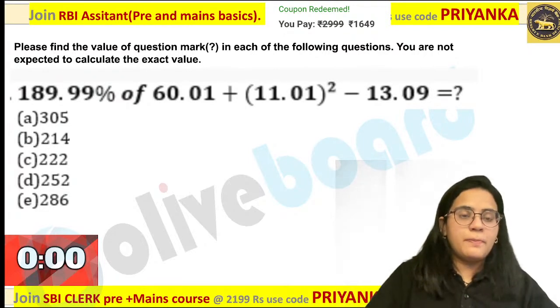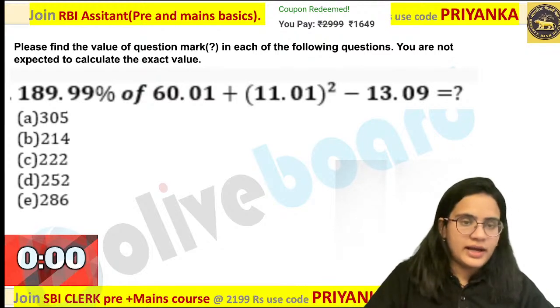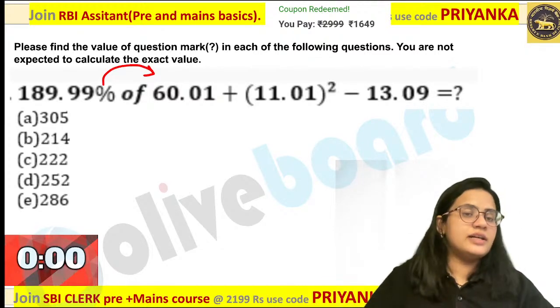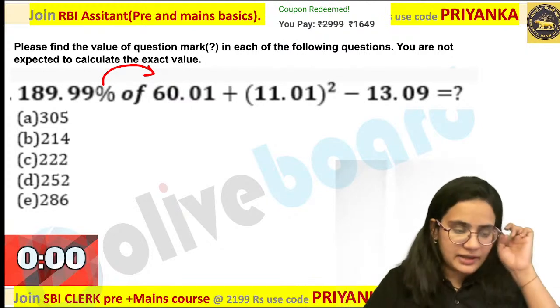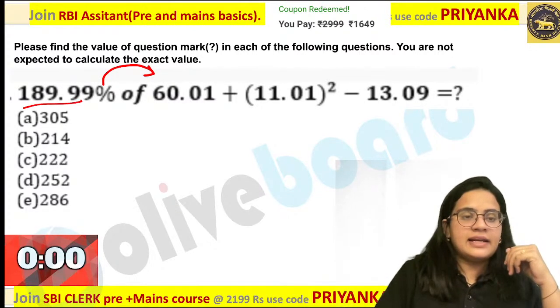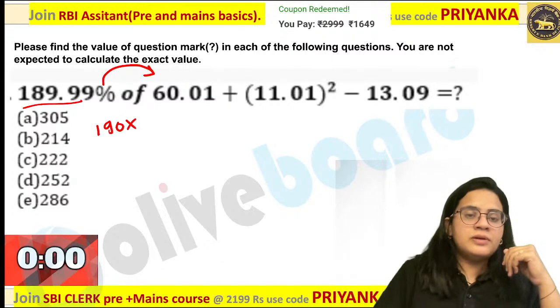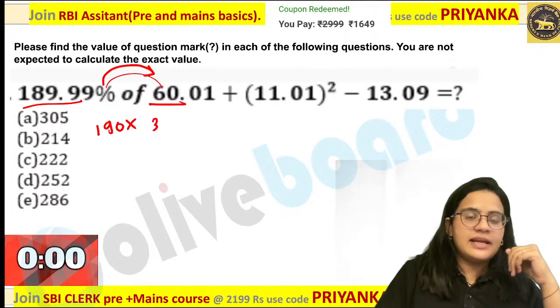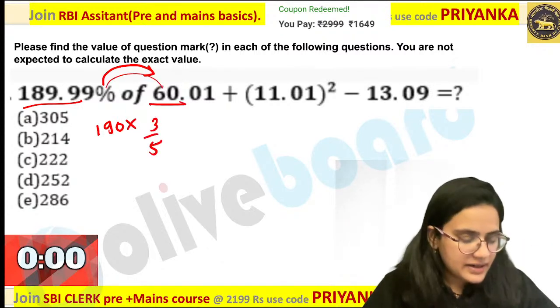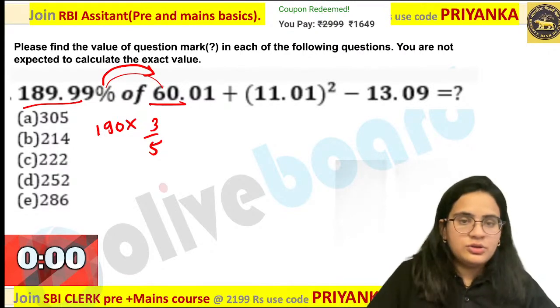So first of all, for percentage, there is a trick over here. You can easily shift this percentage on the other side, because it is the same value. So when you are writing this, I can write this as 190. Now you must be aware 60% is 3 by 5 over here. 60% is 3 by 5. Now what will you do about this?